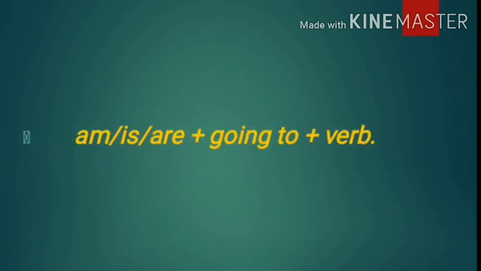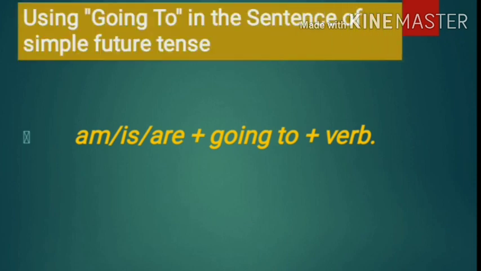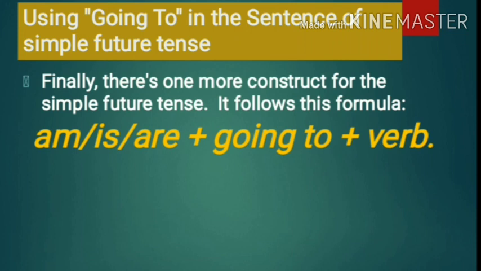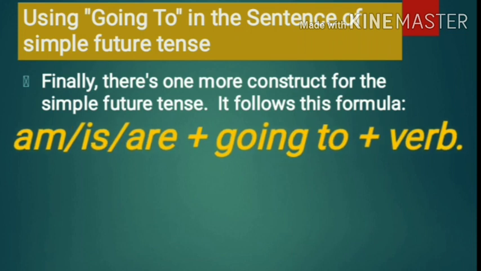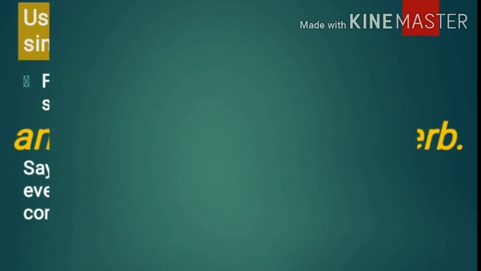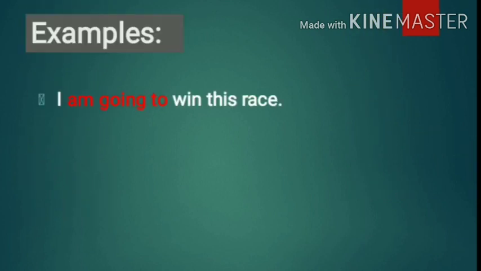So in this way, we have seen the examples of simple future tense. We can make the use of going to express future tense. Now, finally, there is one more construction for the simple future tense, and the formula is am, is, are plus going to plus root verb. I am going to is common in everyday language, and it is better suited to casual conversation. Examples will make the point clear.